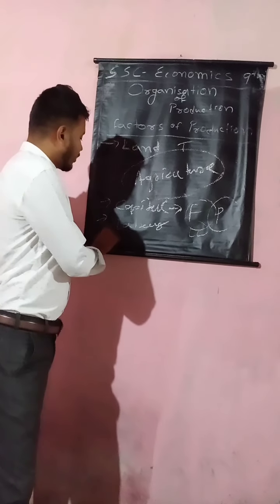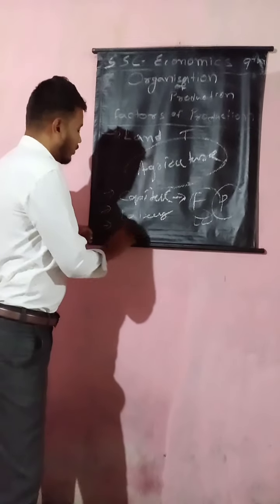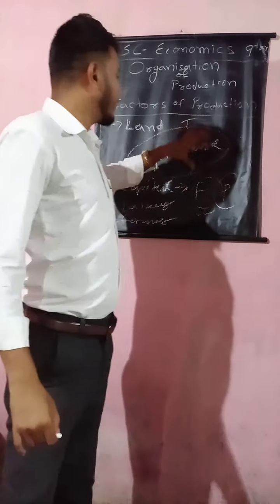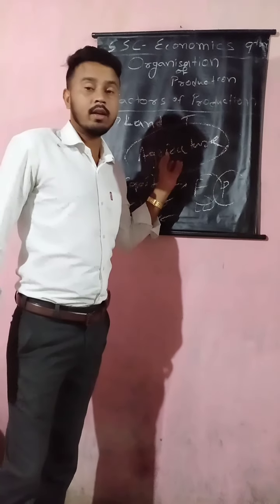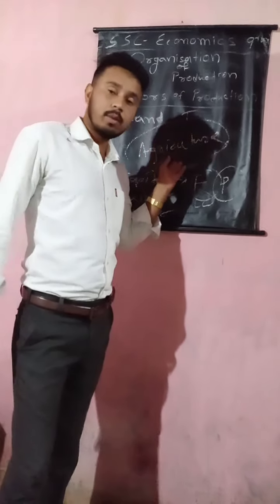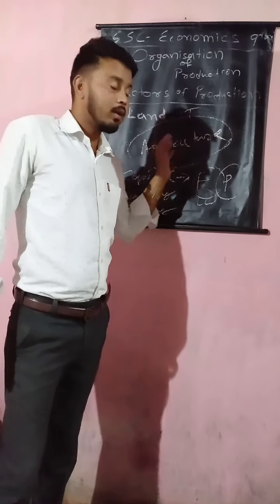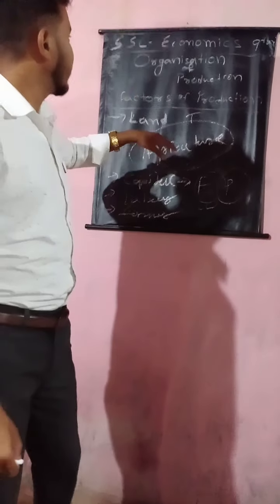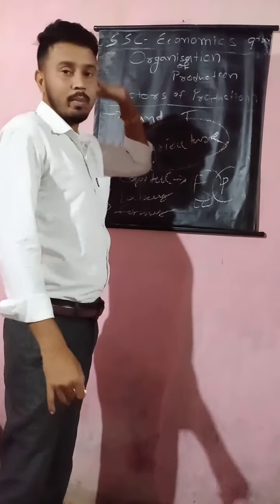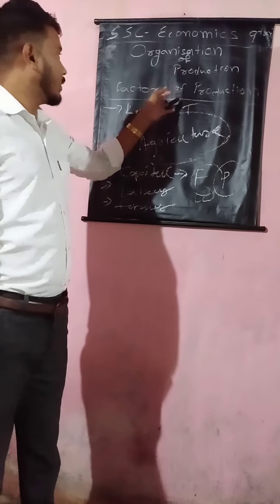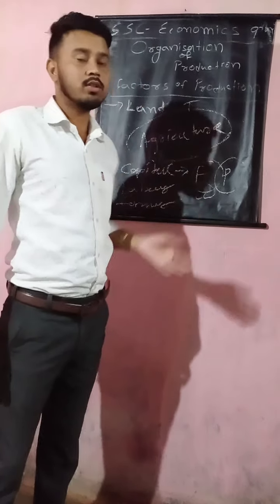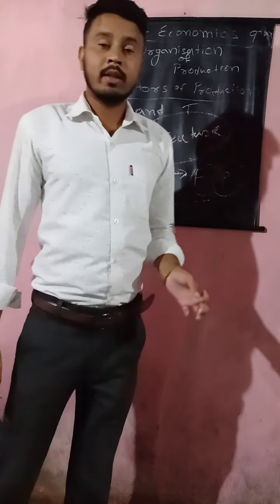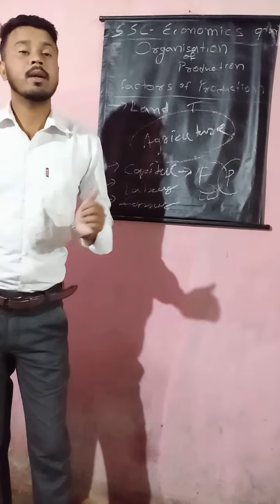And then we also need the farmer, the person who organizes all these factors. Regarding agriculture, we shall discuss it in the first chapter of class 9 economics. The different factors of production we shall discuss through agricultural production, through the story of the village Palampur.